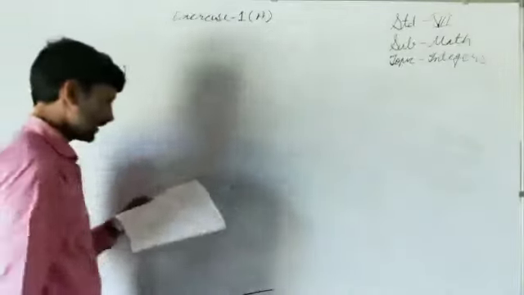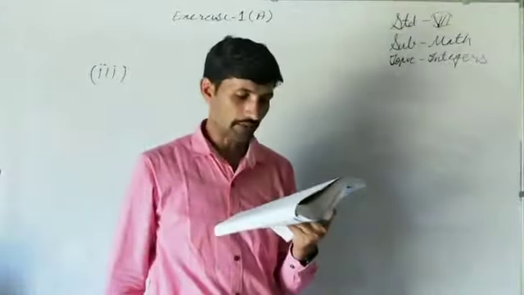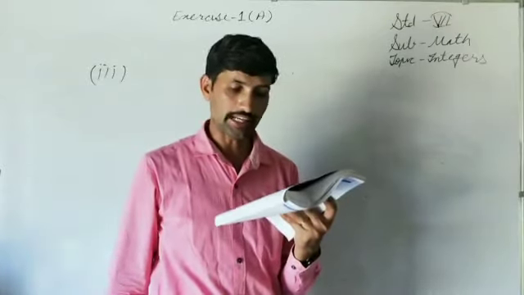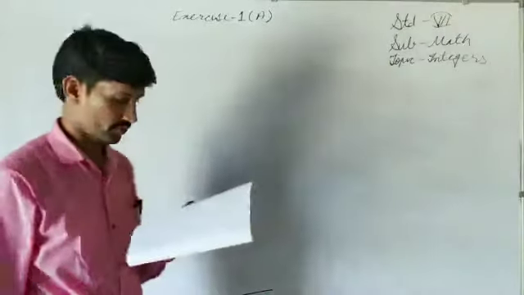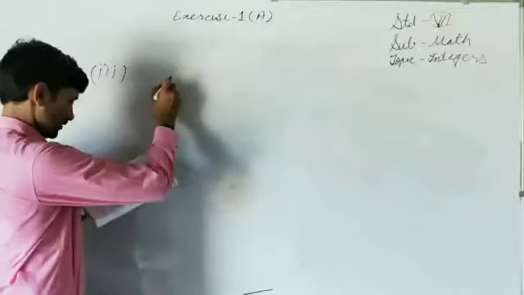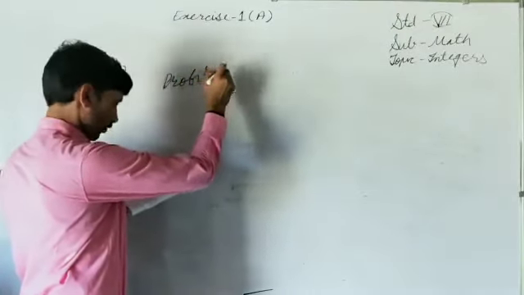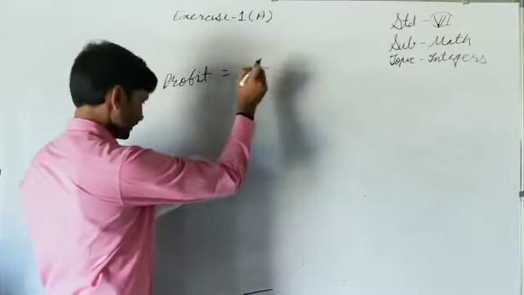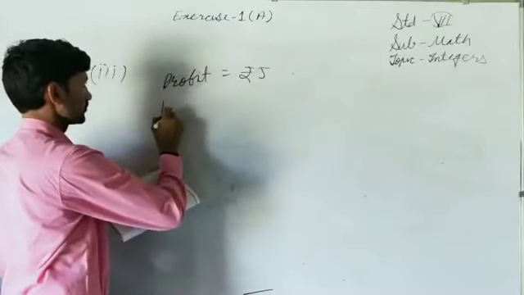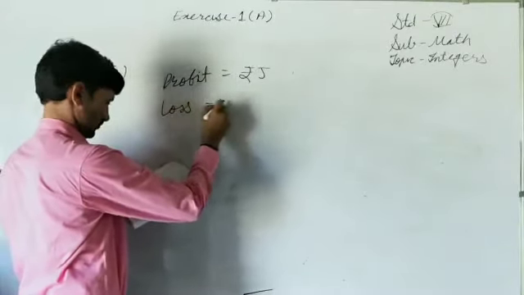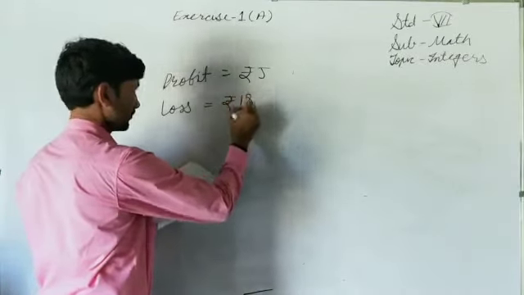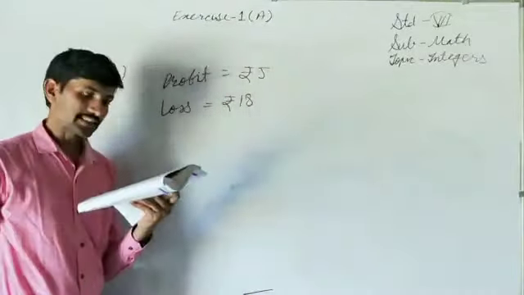It is saying that a gain of rupees 5 followed by a loss of rupees 18 is the same as a what? It is saying that gain means profit. Profit is what? 5 rupees. Then loss is what? Rupees 18. Now it is asking is the same as